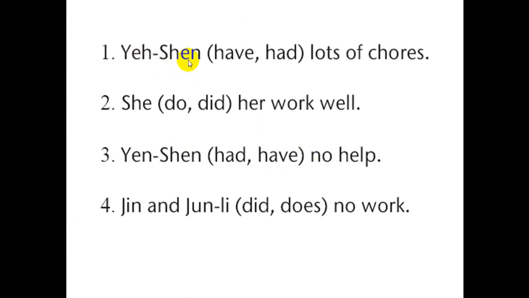Number 1: Yehchen have or had lots of chores. Can I say Yehchen is what? She. Can I say she have? Never. She comes with has. But I have had, which comes with everyone. So I say Yehchen had lots of chores, many things to do at home. So had here is past, so the sentence is in the past. Yes, because had can work with Yehchen, but have no.